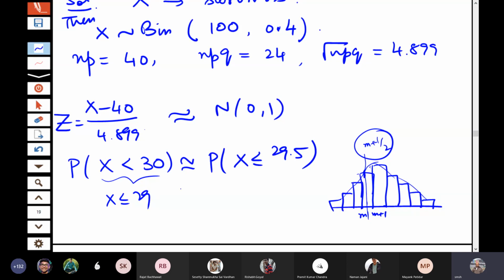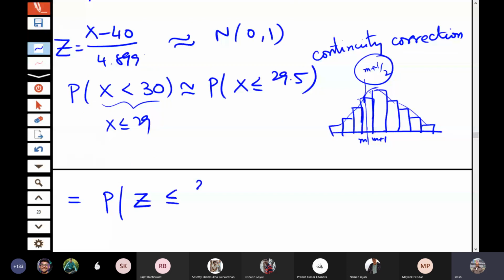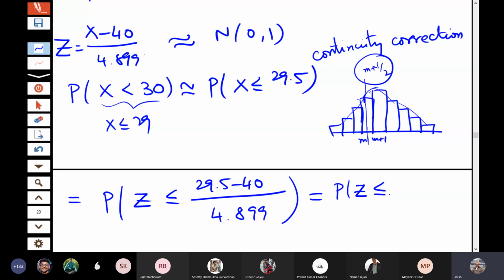Both are the same. In the continuous case, we put the mid value here. This is called continuity correction. Then we approximate Z less than or equal to (29.5 minus 40) divided by 4.899, so that is the probability Z less than or equal to minus 2.14.